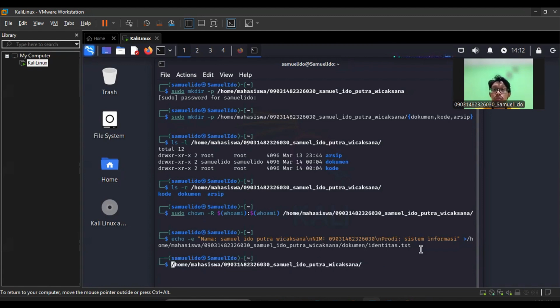And then check the result of the command that has been performed using cat, which displays the content of the file to the terminal. Home student, the path of the file you want to view.